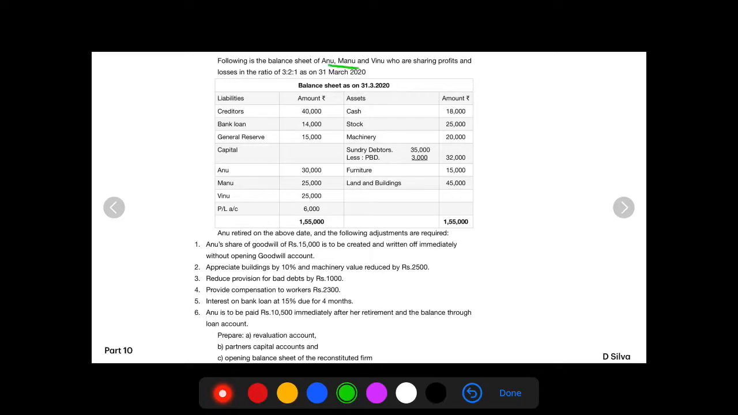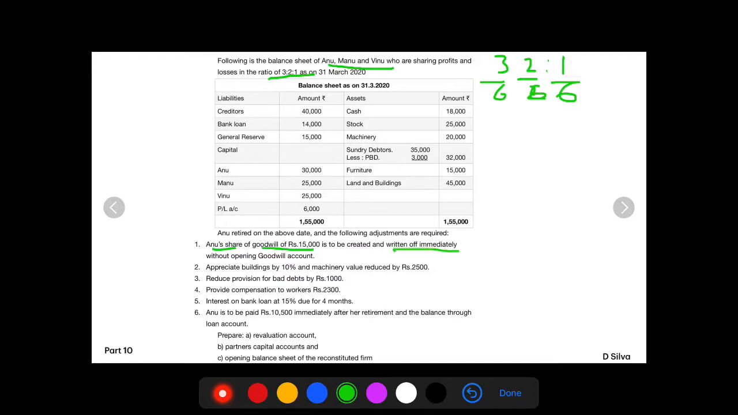Well, we understand Anu, Manu and Vinu are partners. Profit sharing ratio being 3 is to 2 is to 1, which is nothing but 3 by 6 is to 2 by 6 is to 1 by 6. Anu's share of goodwill rupees 15,000, so it is not the firm's goodwill. The sentence is very clear. Anu's share of goodwill rupees 15,000 is to be created, and the same goodwill is to be written off immediately without opening goodwill account. So this is the fourth category of goodwill treatment which we need to follow.